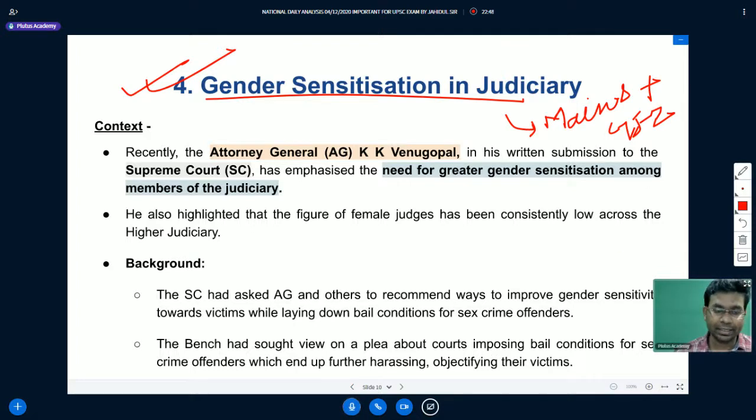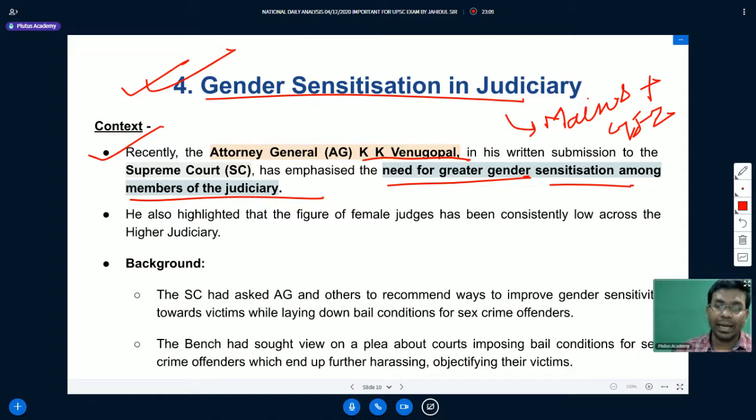So let us understand the context in which gender sensitization was in the news. Recently the Attorney General of India, KK Venugopal, in his written submission to the Supreme Court, has emphasized the need for gender sensitization among members of the judiciary.